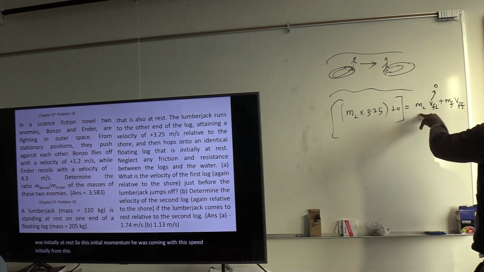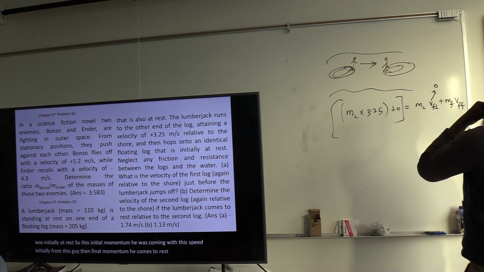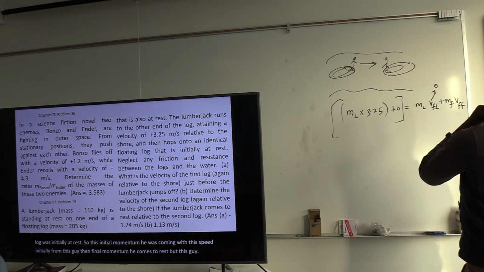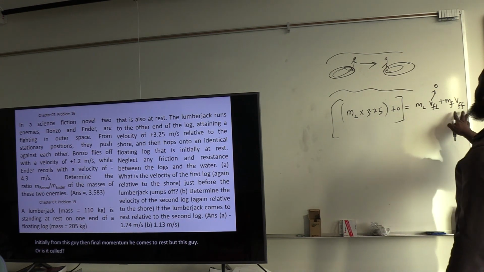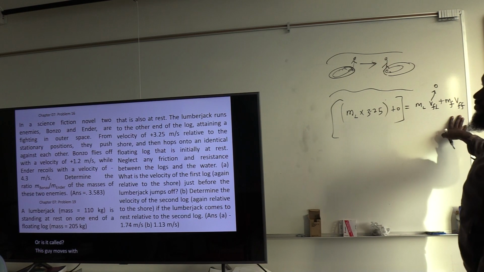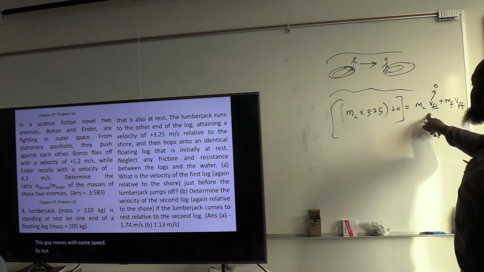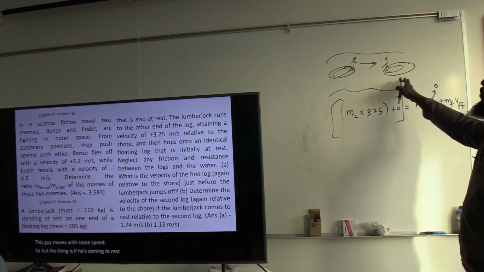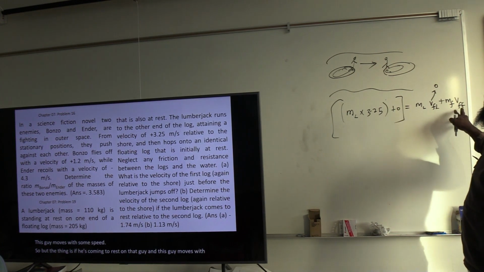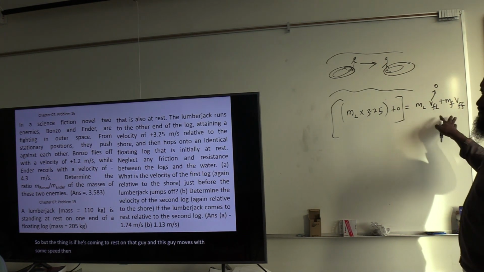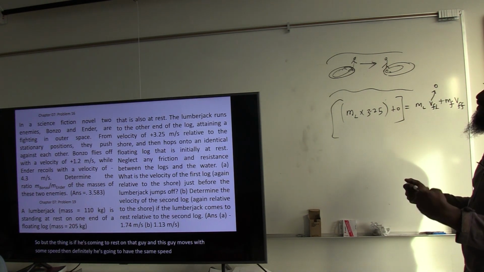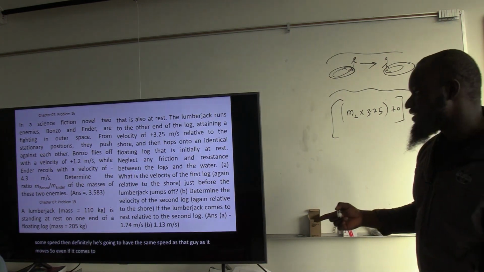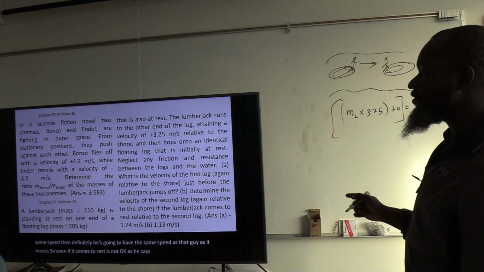In the final momentum, he comes to rest, but this log moves with some speed. If he comes to rest on that log and the log moves, then he has the same speed as the log. As stated, he comes to rest relative to the second log.